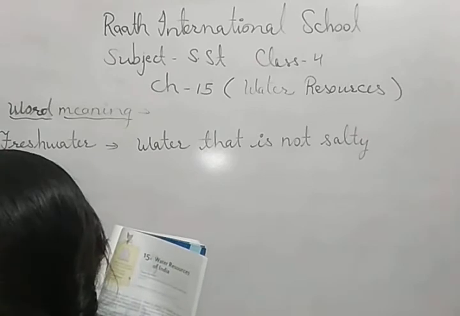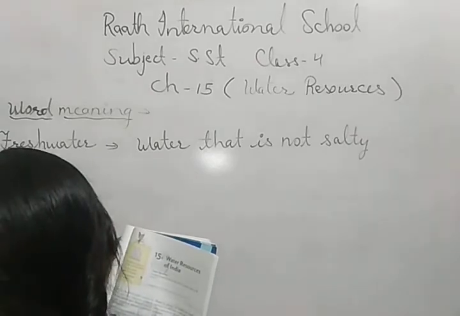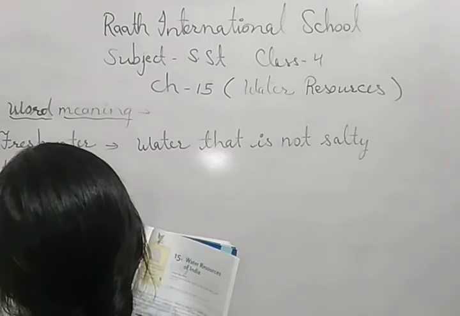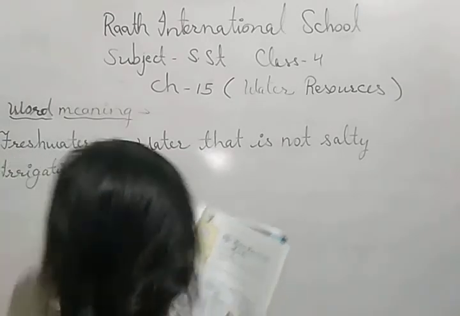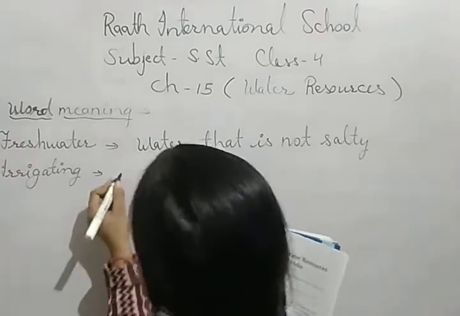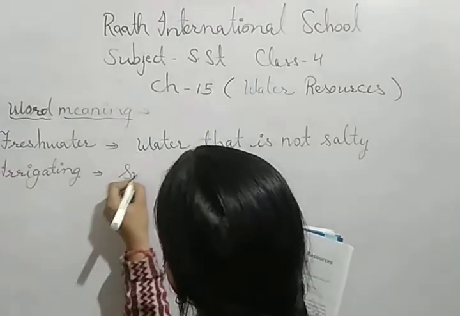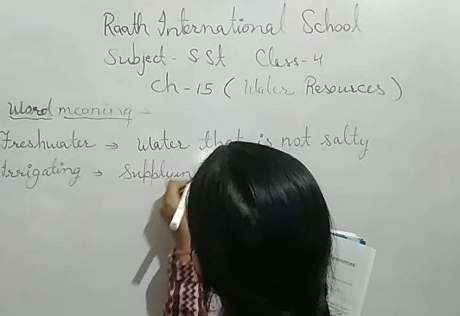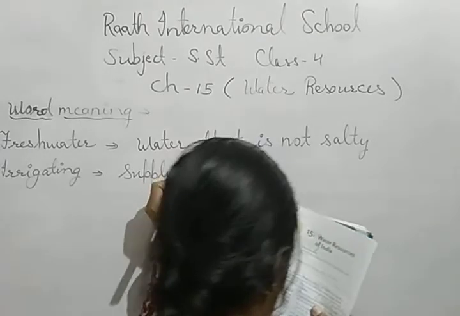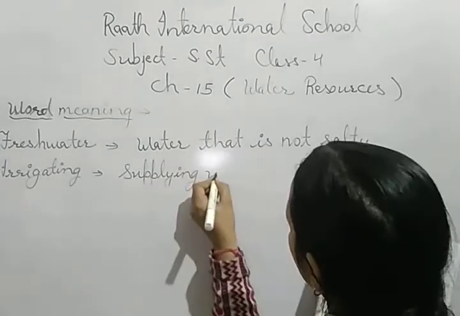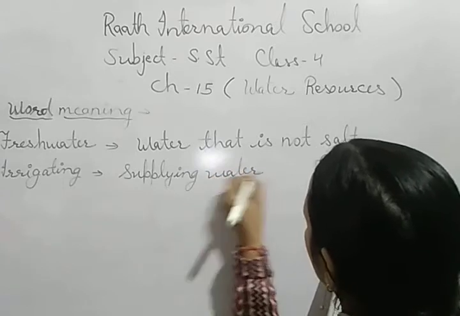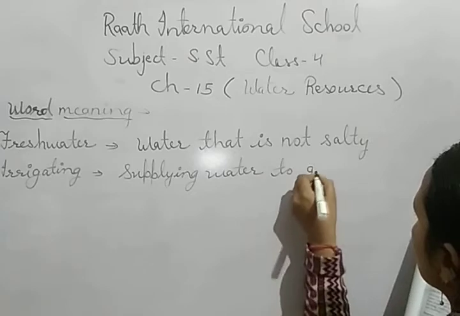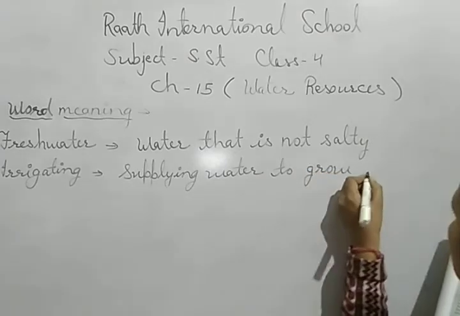After that, second is irrigating. Irrigating means supplying water to grow crops.